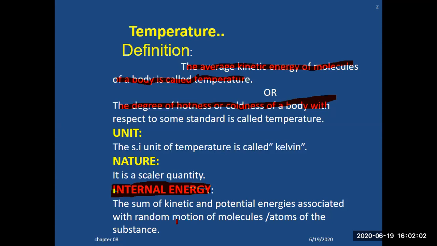If we find the total kinetic energy of all the molecules, and then the total potential energy of all the molecules, and add all types of energies, that is vibrational, translational, rotational, at the end we get the internal energy of that substance.